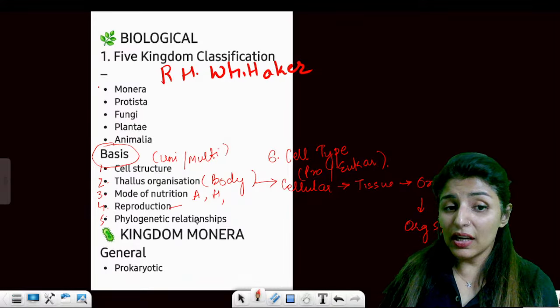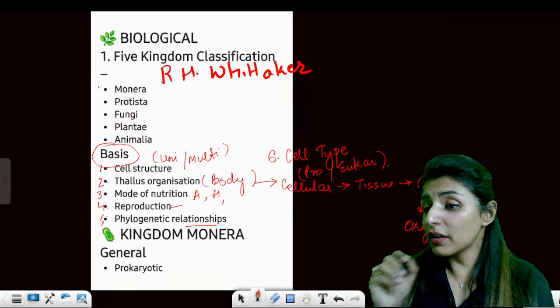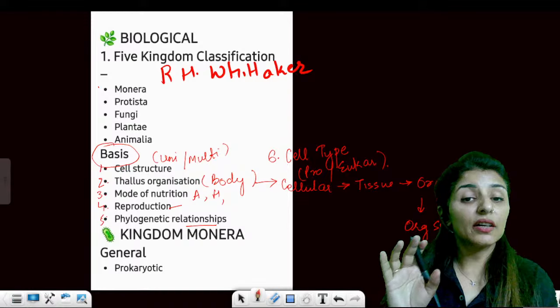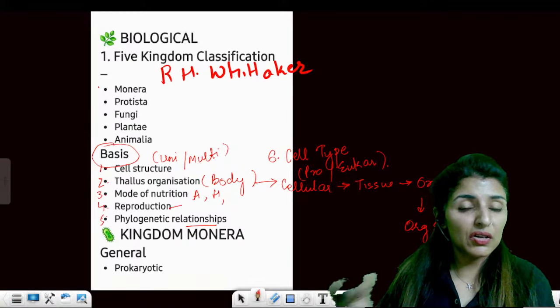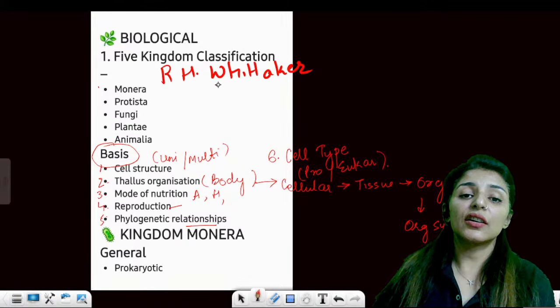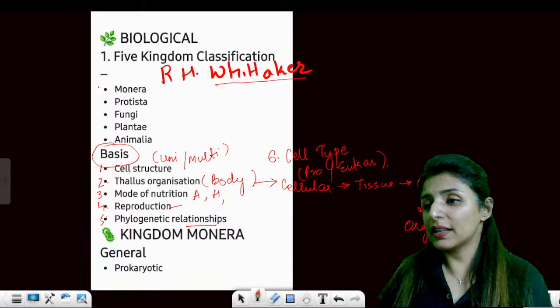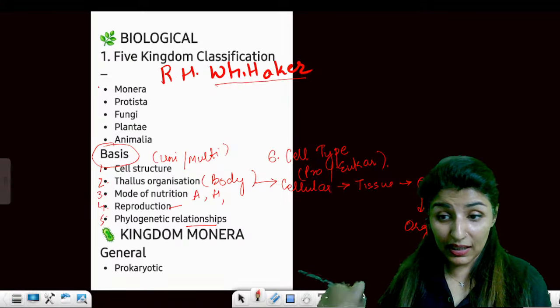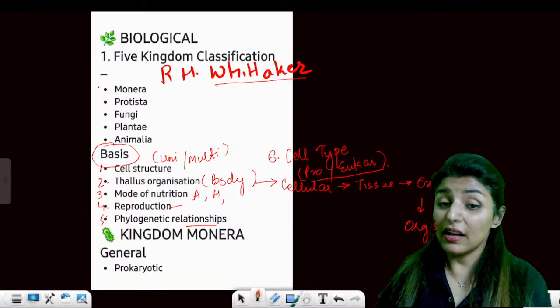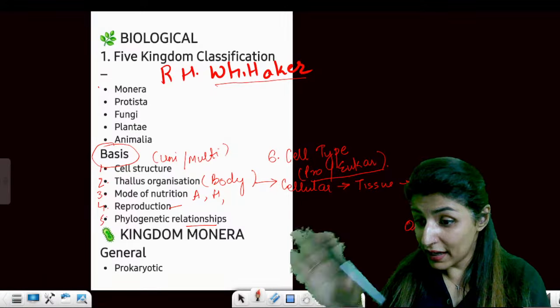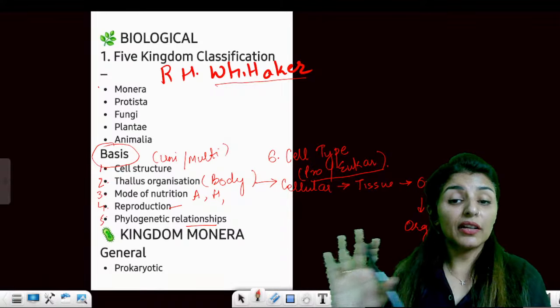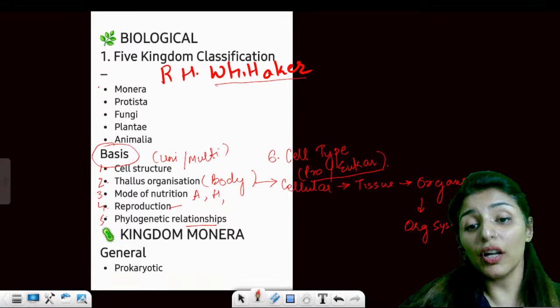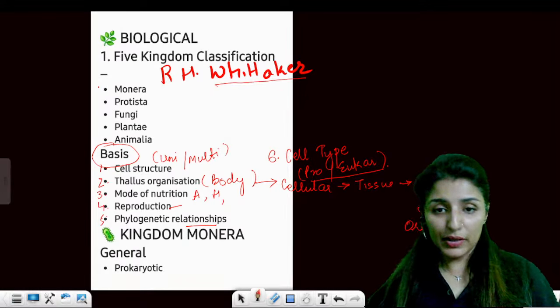Then reproduction and phylogenetic relationships. So what are phylogenetic relationships? Phylogenetic relationship means the evolutionary history. So R.H. Whittaker considered all these factors while classifying the organisms. Is that clear? Perfect. Nuclear membrane, yes. Whether it is present or not, on that basis only we classify the cell into prokaryotic or eukaryotic type. Are these points clear?